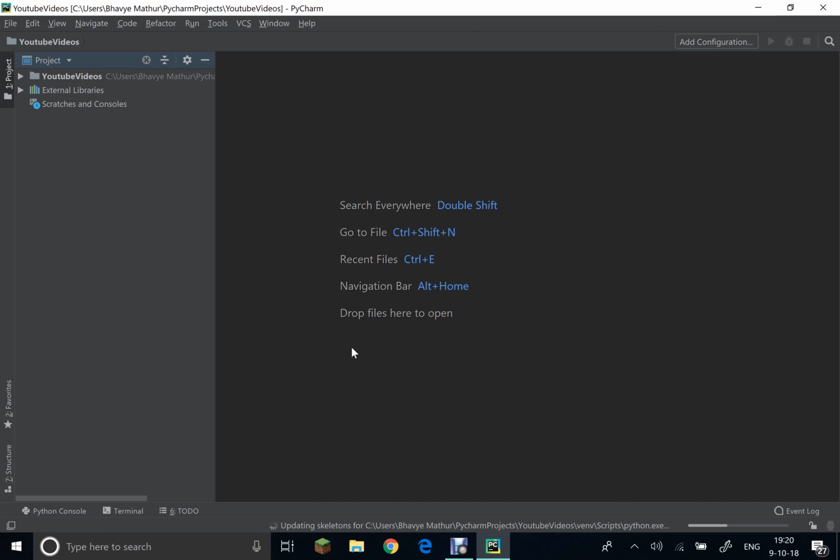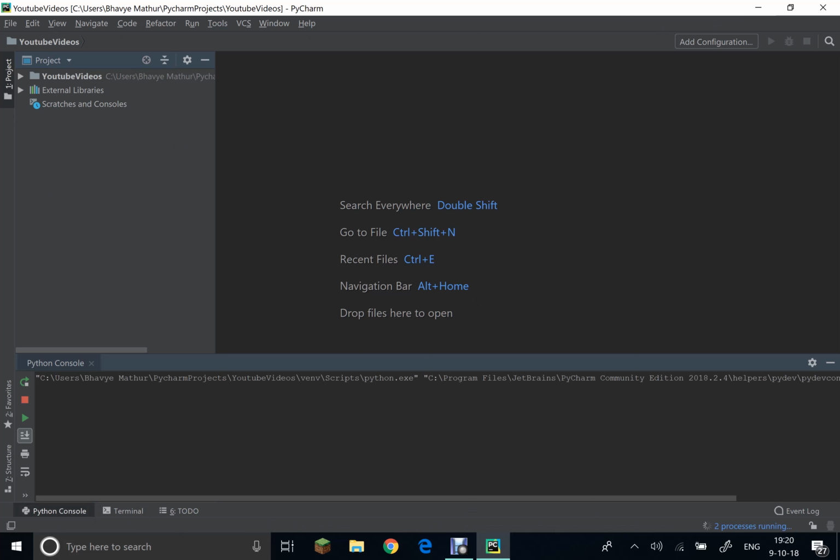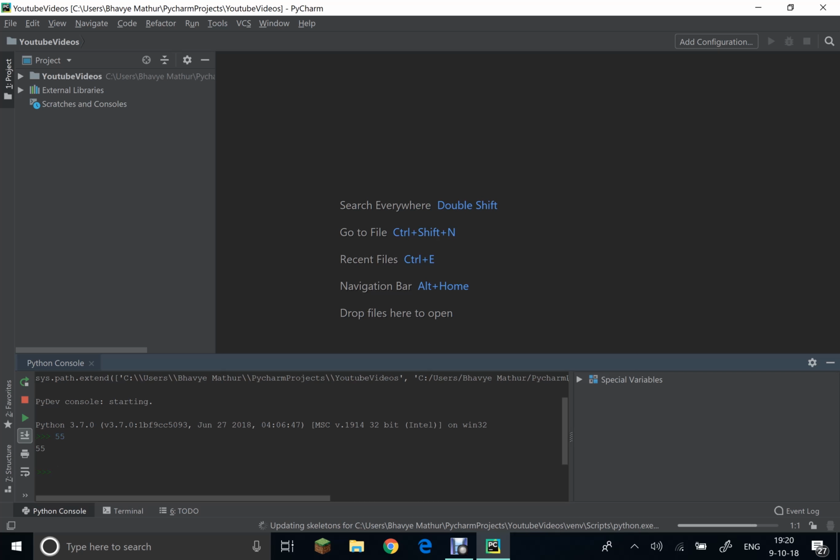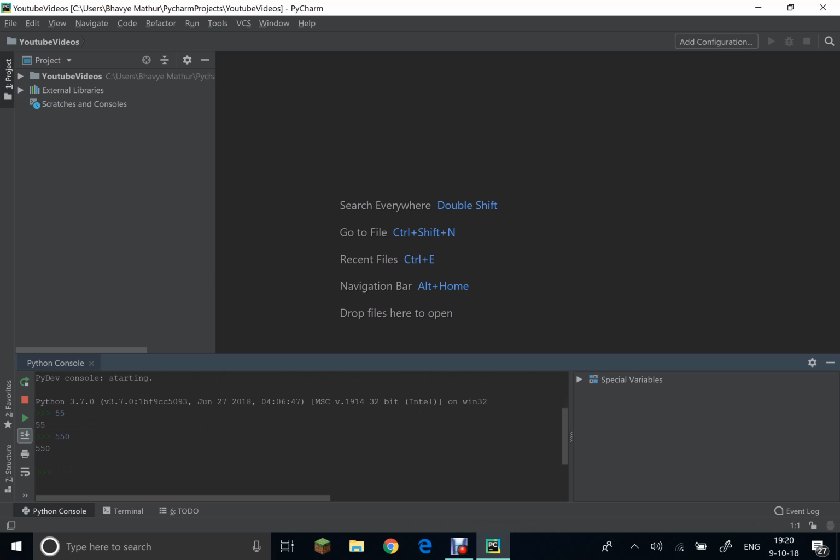Now, what I recommend you doing is you come down over here to the bottom and you click Python console. Okay, this is where your project is going to be running. It's sort of like the RAM of Python. So whatever you enter over here, for example, if I enter a number, it has that number, but if I try to go back and edit it, you see I can't actually edit the number. So this is like a one-time use only thing, but I can click the up arrow key and it will put the number back there, change it there, and there we go. But I cannot go up there and edit it. Nor can I save it. So if you wanted to save this over here, you couldn't actually do that.